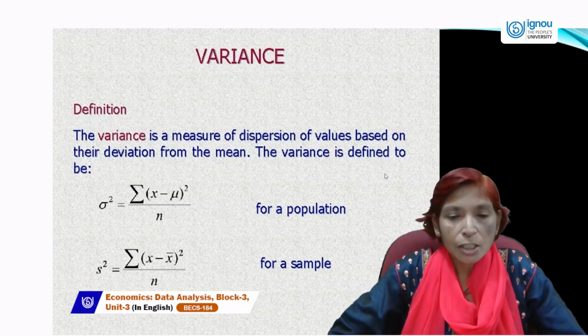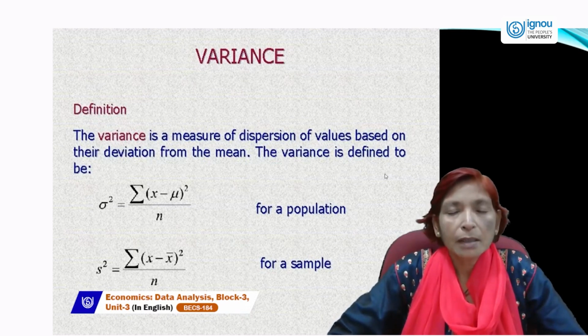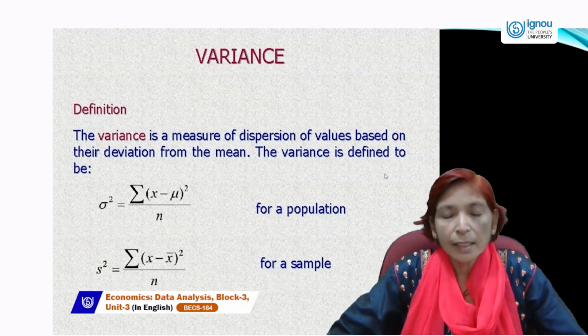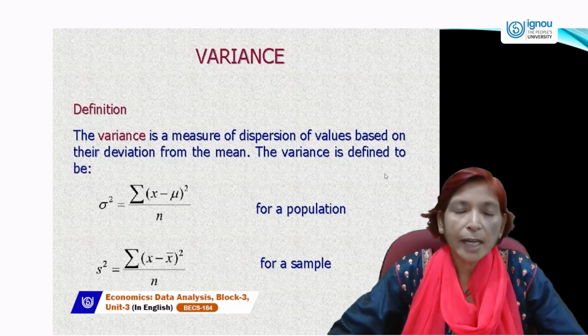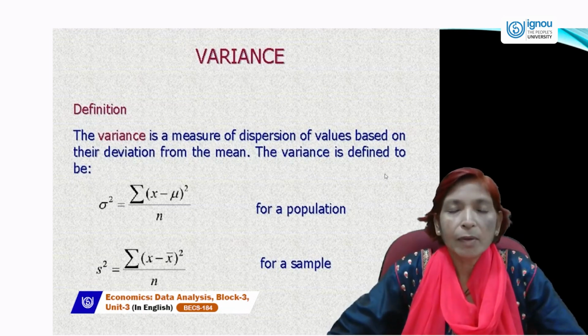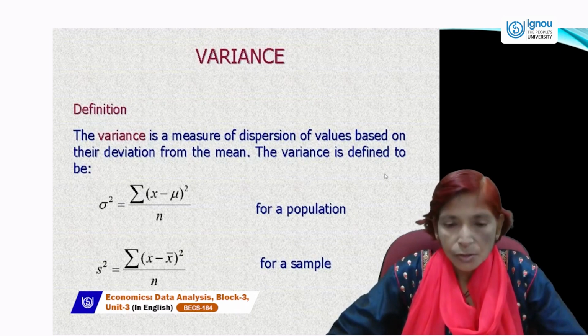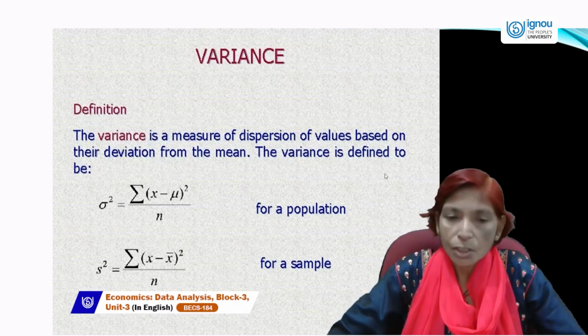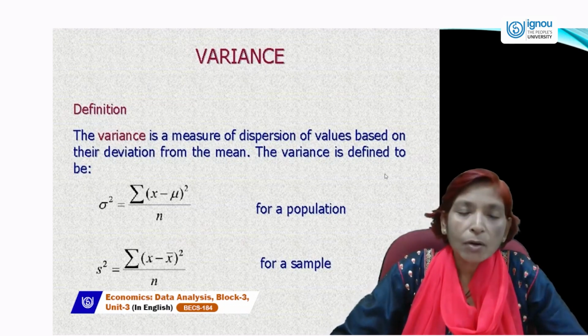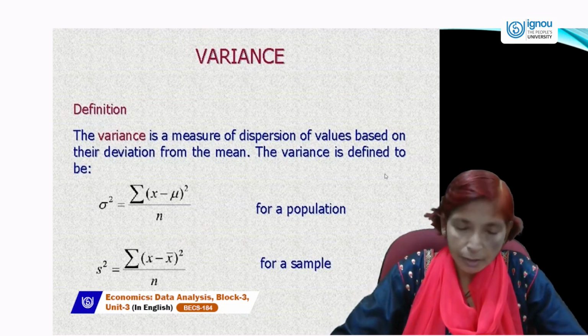Population is the larger part of the collected data, and a sample is the smaller portion of the whole population. If we take some data from a population of 100, like 20, that is called a sample. And if we add the remaining 80 to the 20, that will be called the population. So both are interrelated with each other. So variance is generally the square of standard deviation.